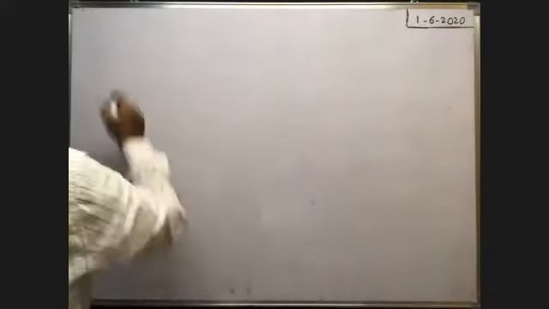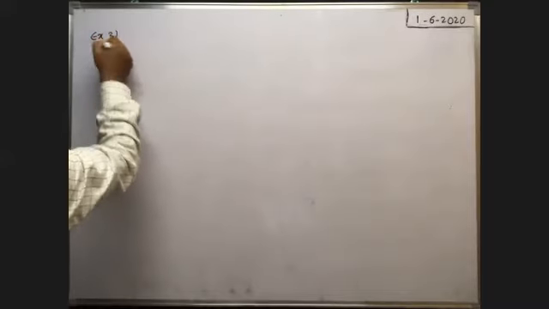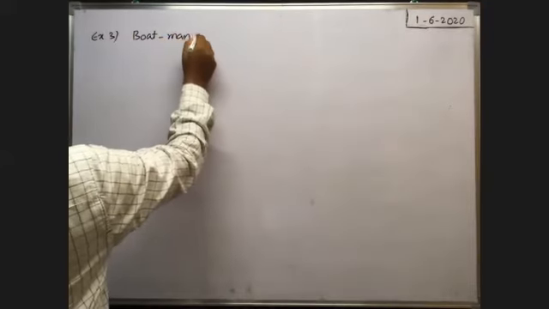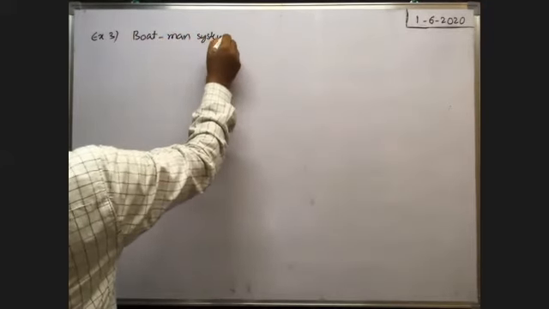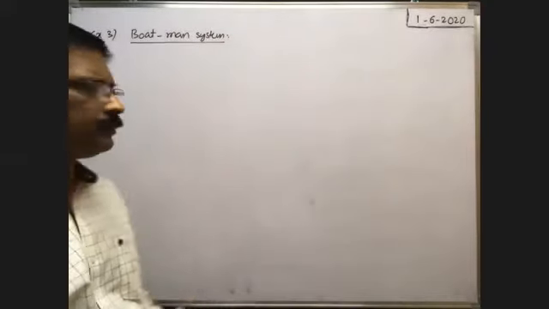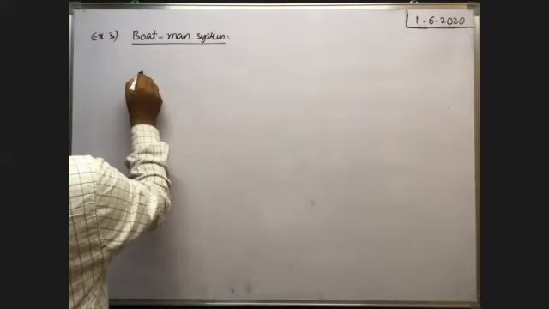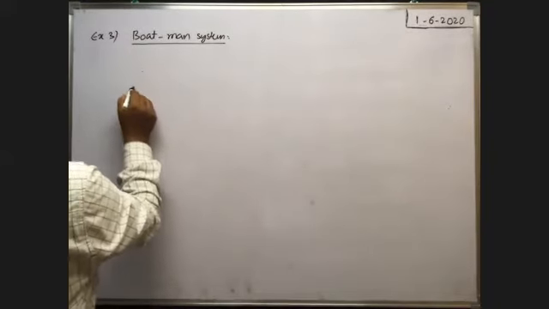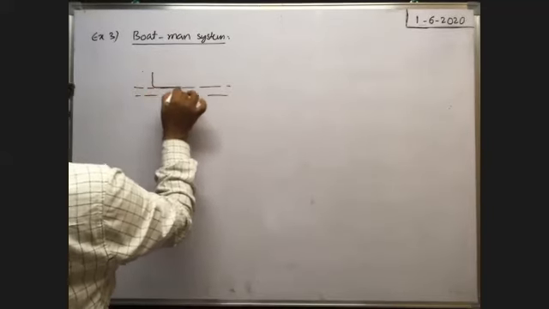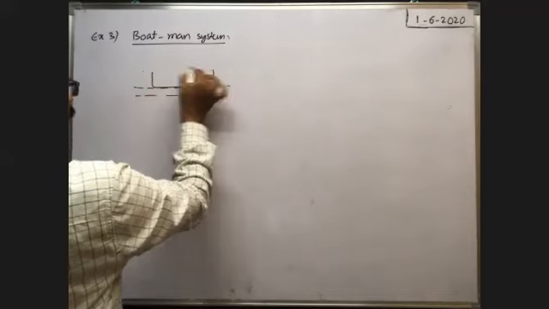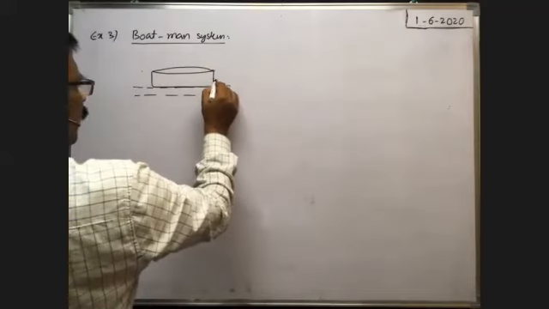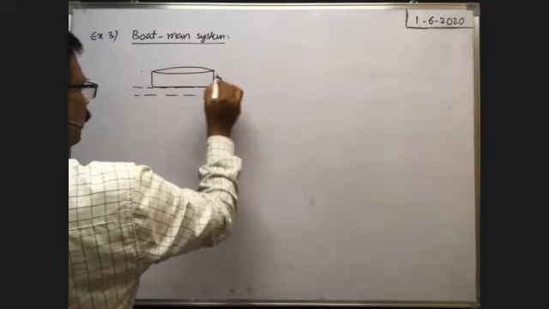Example 3. Boatman system. Suppose on the surface of the water there is a boat having mass capital M. Mass of the boat is capital M.